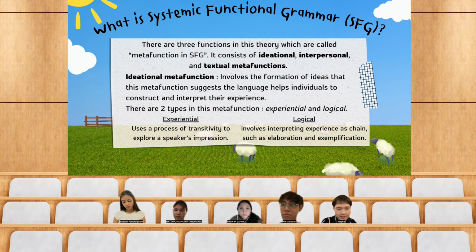There are 2 types in this metafunction, experiential and logical. Experiential uses a process of transitivity to explore a speaker's impression. Logical involves interpreting experience as a chain, such as elaboration and exemplification.